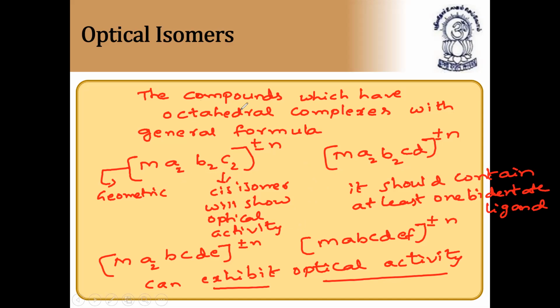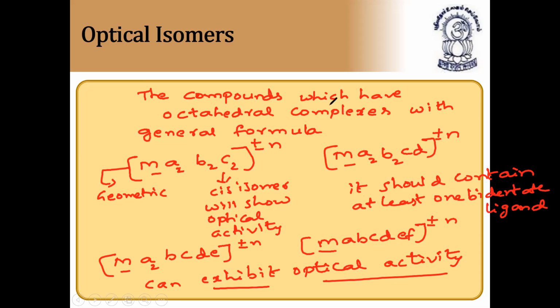So the compounds which have octahedral complexes with general formula M A2 B2 C2 plus or minus n, M A2 B2 C D plus or minus n, M A2 B C D E plus or minus n, where M is called the central metal atom, and A, B, C, D, E, F are nothing but ligands. And in these, at least one should be a bidentate ligand.